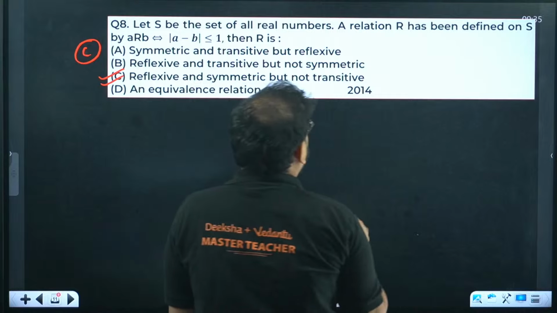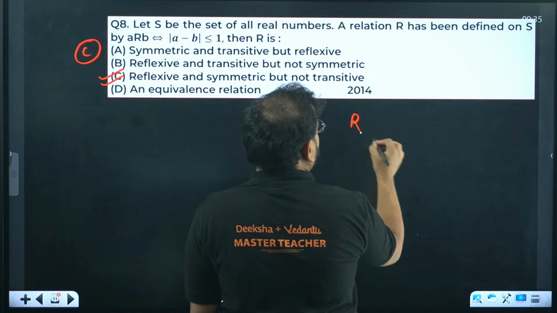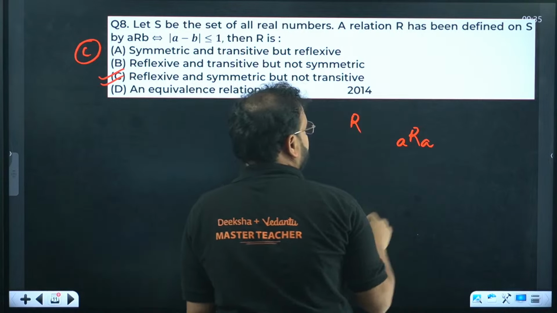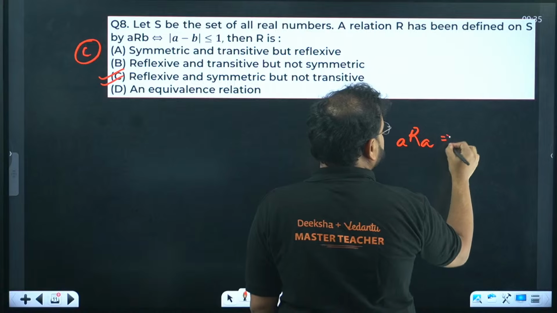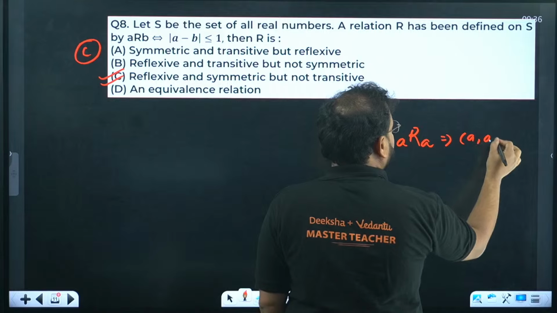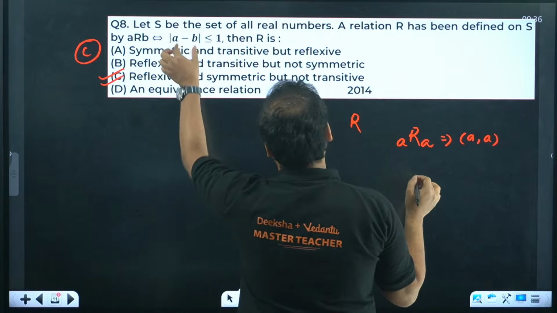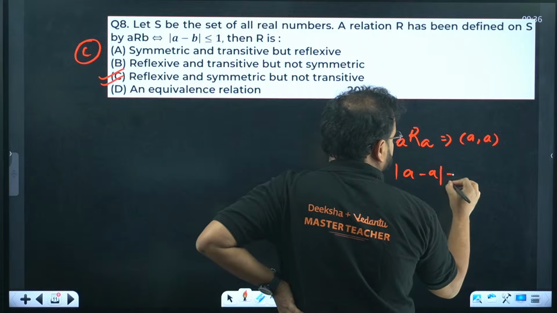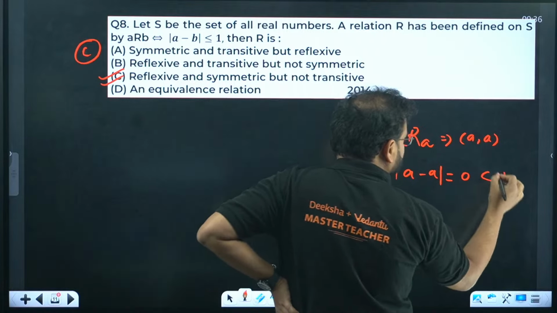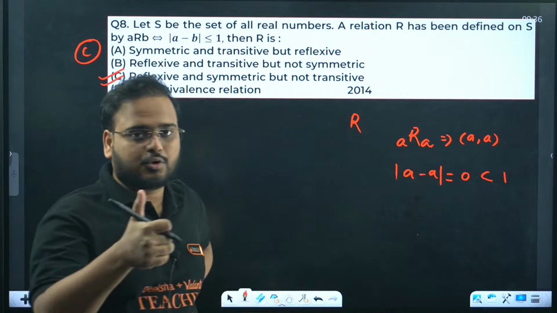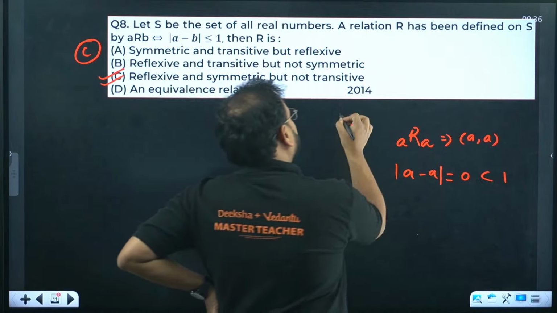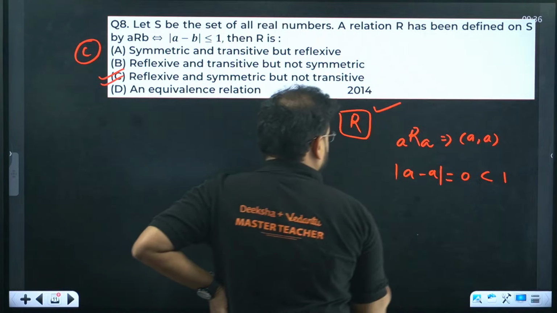If you talk about reflexive relation, you'll have the ordered pair A comma A. So if you apply it in this condition, you get modulus of A minus A, and how much is that? That's 0, which is less than 1. It means the condition is true for a reflexive relation. So reflexive will be yes.